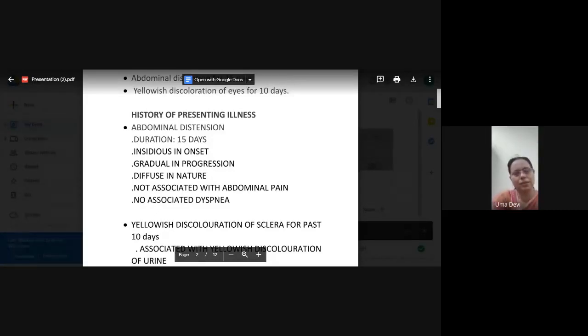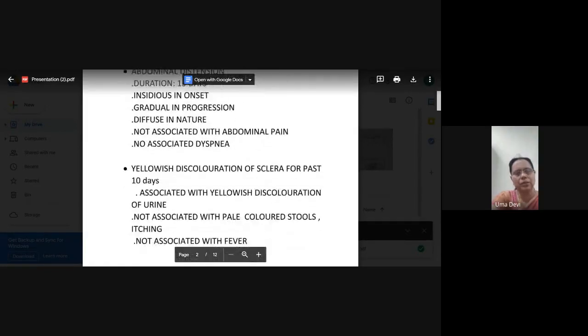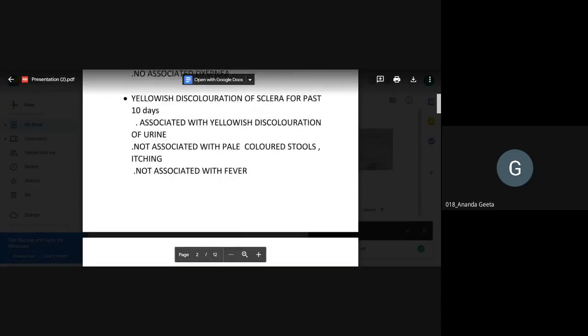Accepted. So abdominal distension and then abdominal pain, if it is there, then we'll go to the yellowish discoloration of sclera. So what are you trying to bring out? It is jaundice, correct? Whenever there's yellowish discoloration of sclera, it is jaundice.